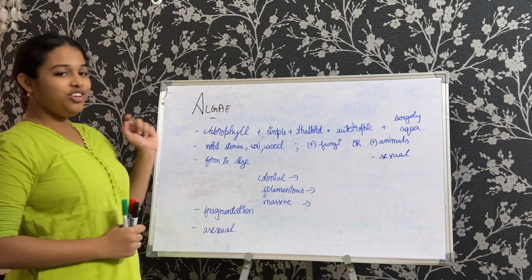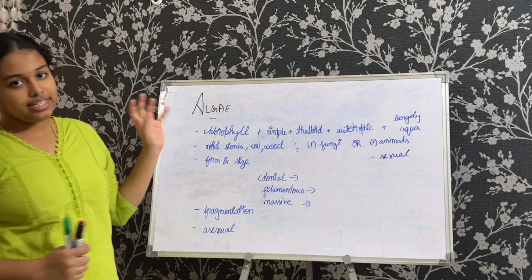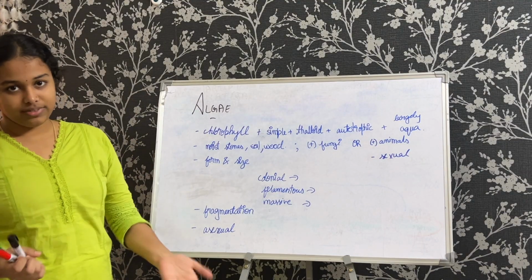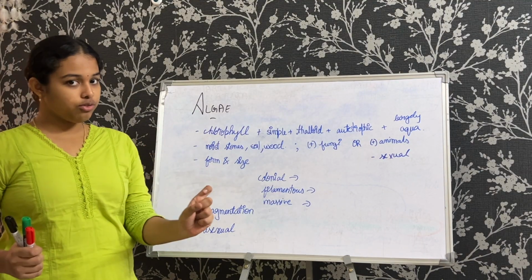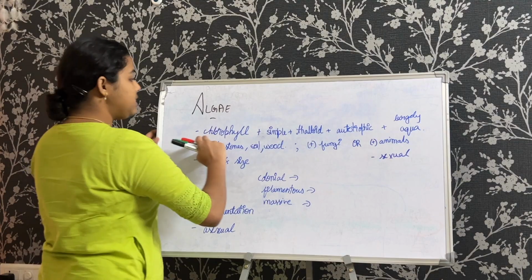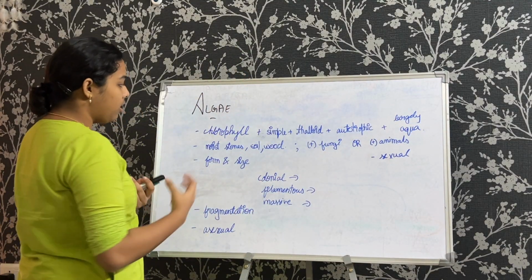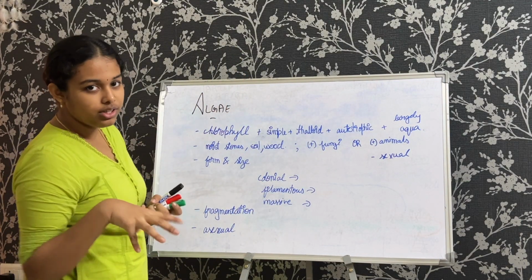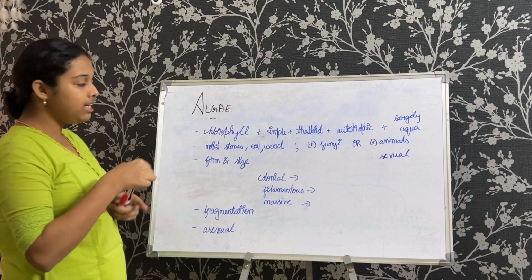So let us continue with algae. Algae deals with some sort of organisms, obviously, right? So we're going to get to know what are the types of organisms it deals with. This is the sentence given in the textbook, basically meaning what are the features of the organisms that come under this. Now let us deal with them one by one.